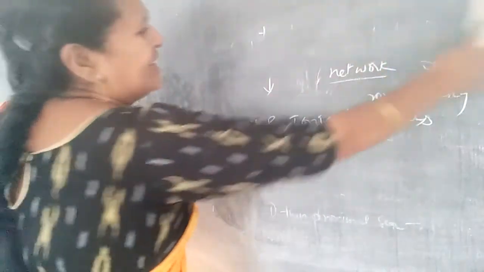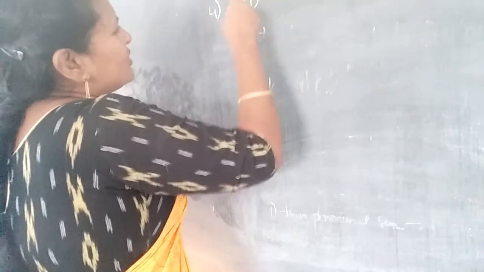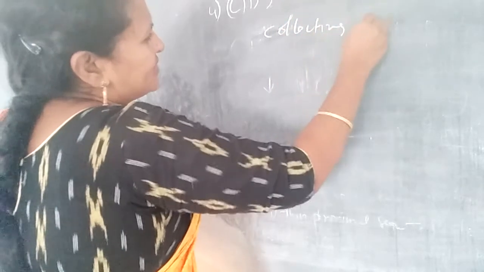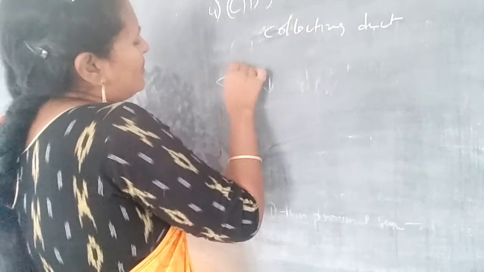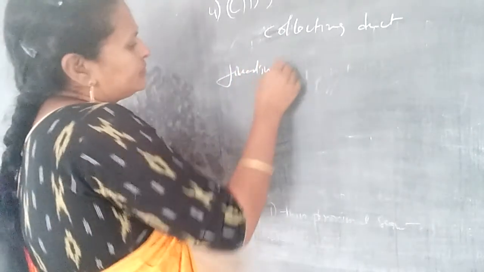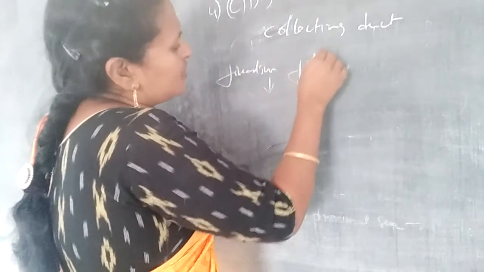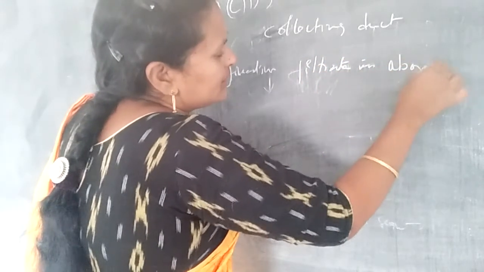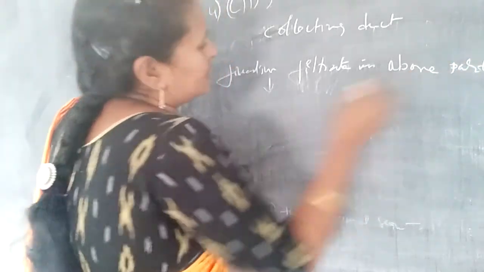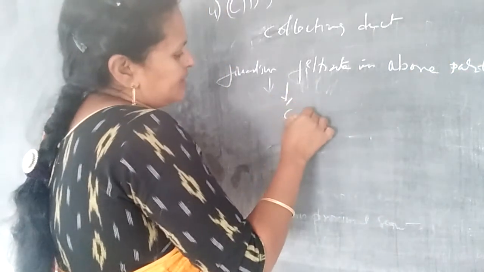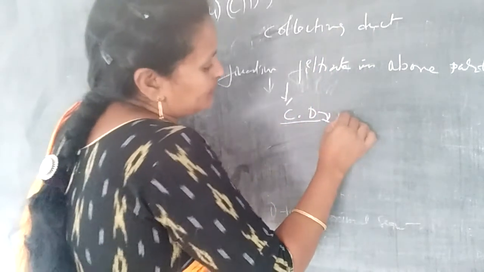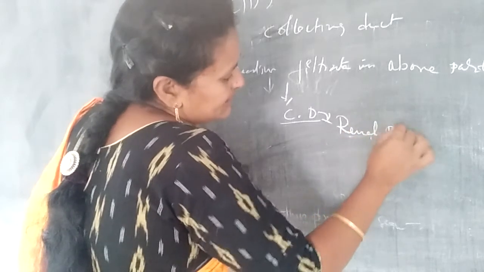And the next one is the CD, the fourth one, the collecting duct. The filtrate formed in the above parts finally reaches the collecting duct, then goes to the renal pyramids.